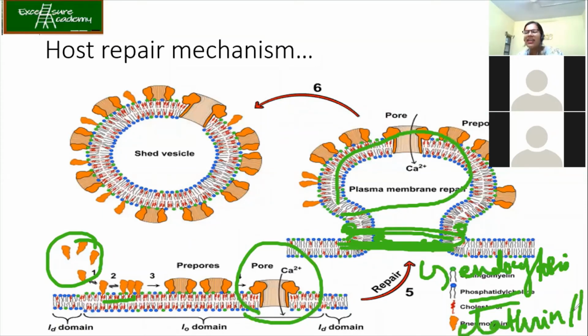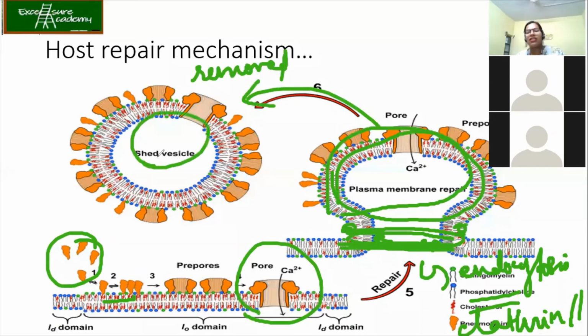Just additional information, we will study it eventually, don't worry about it. So this much portion of the plasma membrane has been removed, the shed vesicle. Now the host cell membrane is free of these cholesterol-dependent cytolysin pore complexes.